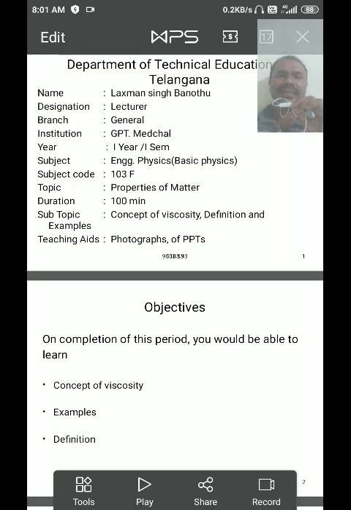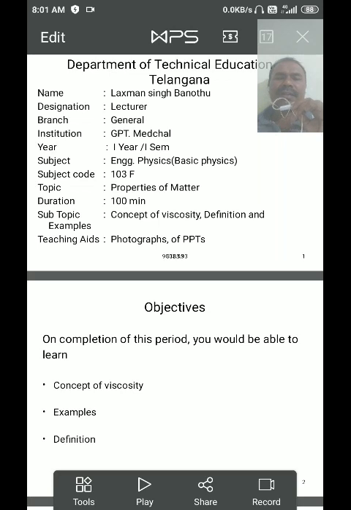It depends on the type of stress and the type of strain produced. We defined three types of modulus of elasticity: Young's modulus, bulk modulus, and rigidity modulus.